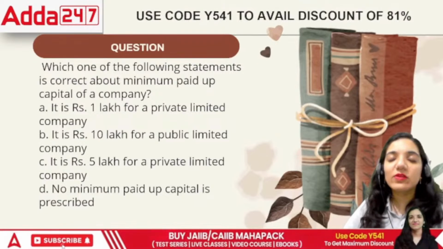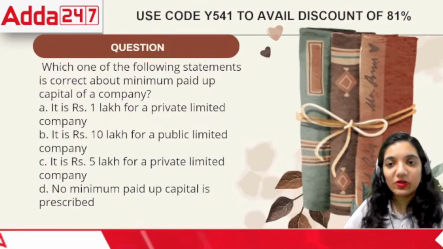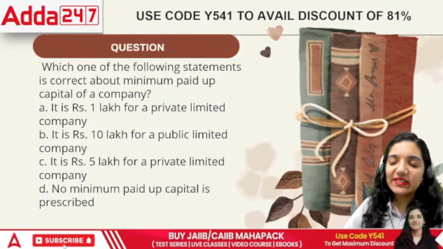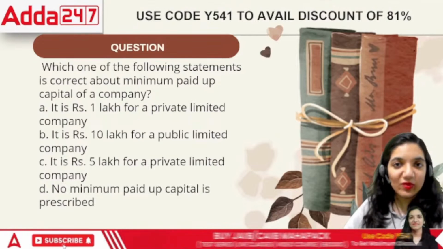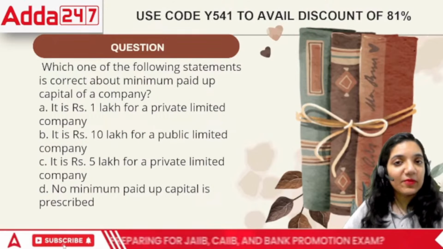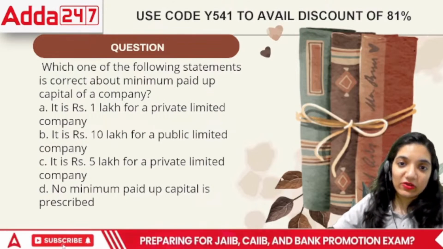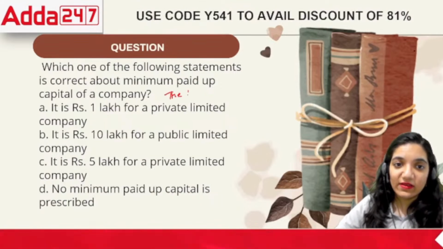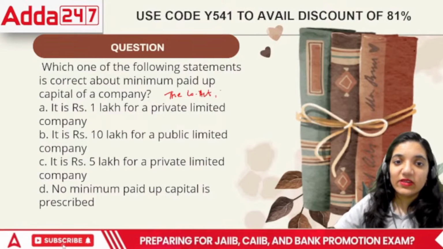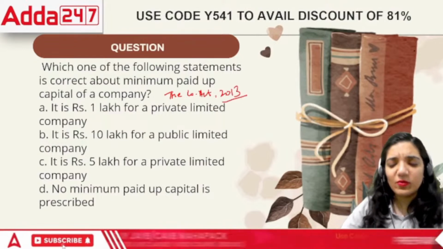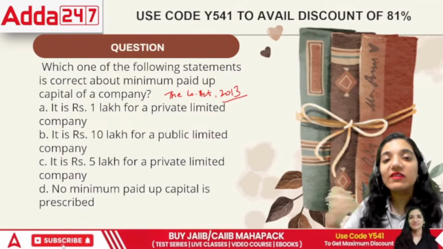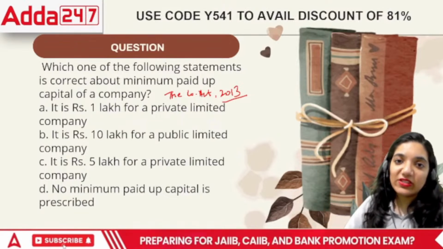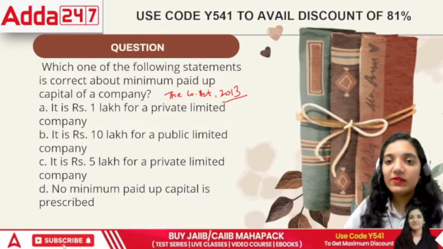Do you know, in the Companies Act 1956 there was a particular point there? In the 1956 Companies Act, it was stated that the minimum paid up capital of a private company was 1 lakh and the minimum paid up capital for a public company was 5 lakh. When the Companies Act 2013 was declared, it effectively started working in 2014, and it was started in a transition. Not all the areas had the Companies Act 2013 introduced; in many areas, the previous act was going on.